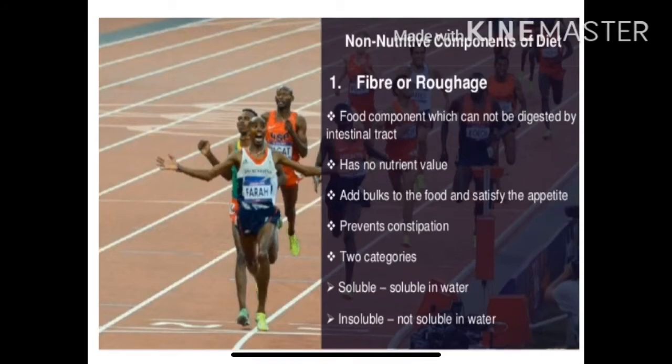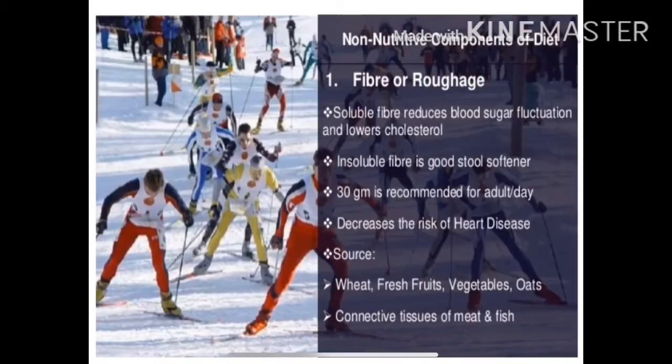Roughage or fiber are those food components which cannot be digested by the intestinal tract. Roughage has no nutrient value. It adds bulk to the food, satisfies the appetite, and prevents constipation. There are two types of roughage. One is soluble in water and the other is not soluble in water.